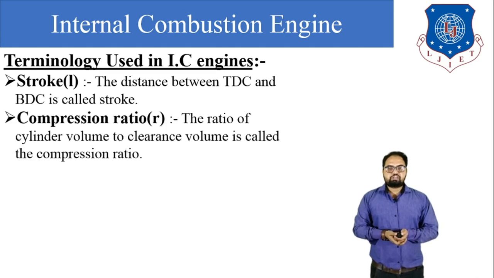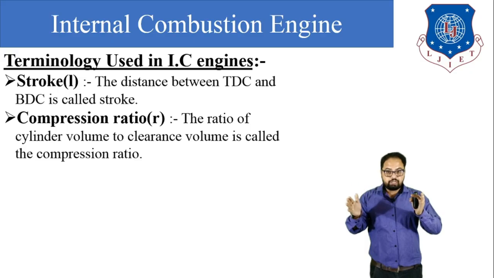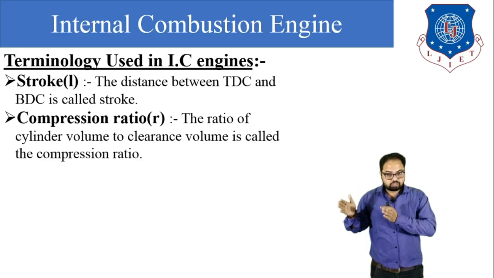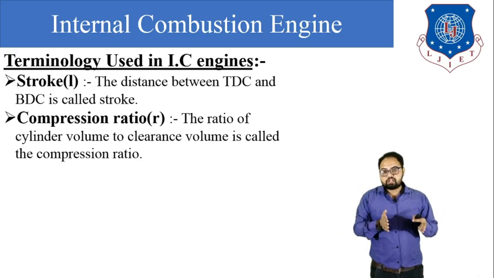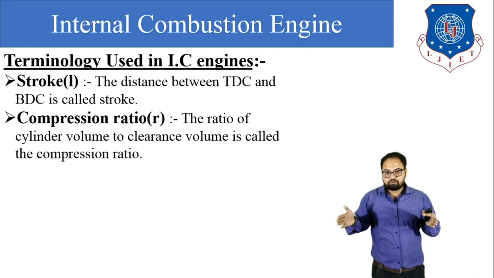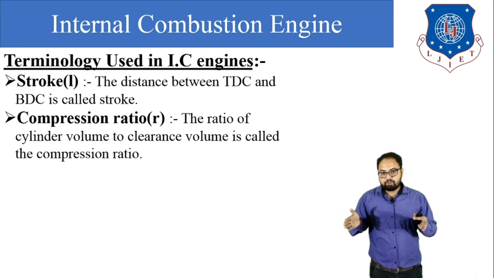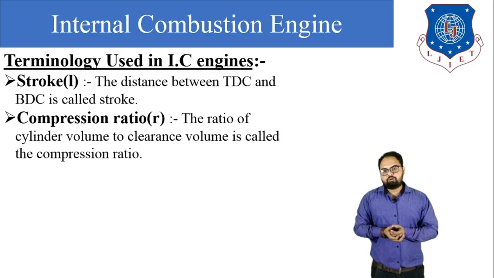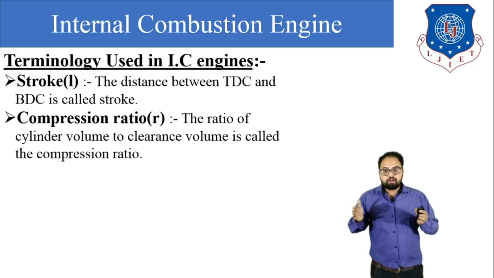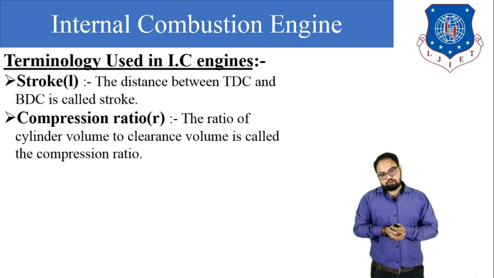Next one is compression ratio. The compression ratio of the cylinder is the ratio of total cylinder volume, meaning the swept volume plus clearance volume. If we add these two volumes, then we get the total cylinder volume. So compression ratio is the total cylinder volume divided by clearance volume.